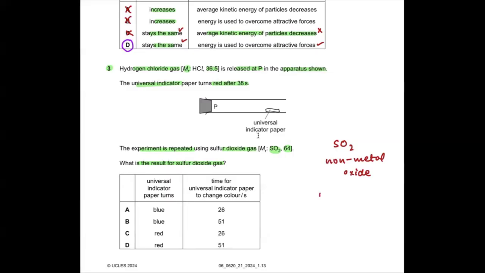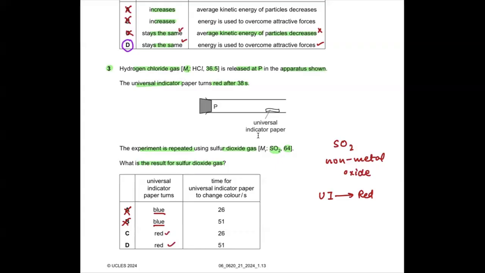So it is also going to turn universal indicator paper red, which means that these two blues, A and B, are wrong. Is this clear? Yes, sir. Is it clear to all of you? Now, it means being red is correct.